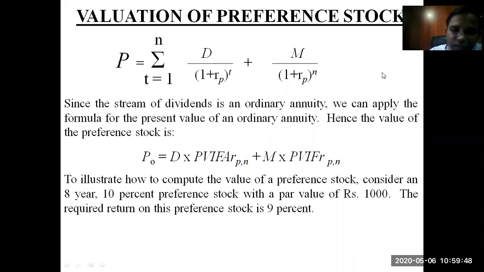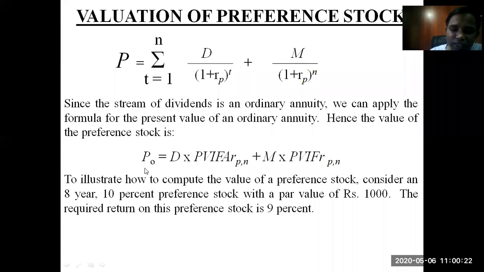So here again, if you'll see this respective path, you will find two paths for how the value of preference stock is calculated. The value of preference stock is divided into two parts. One is the cash flow that is being received from the dividend, and the other one is at the time of maturity. Since the stream of dividend is an ordinary annuity, we can apply the formula of present value of ordinary annuity. Hence, this is how the value of the preference stock will be calculated.